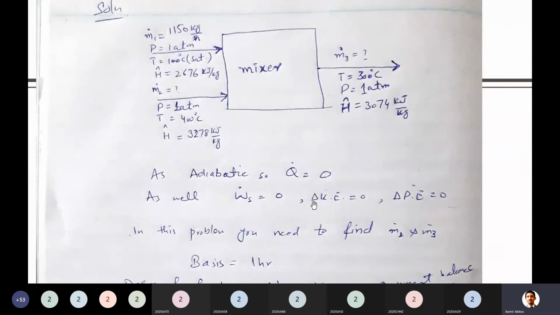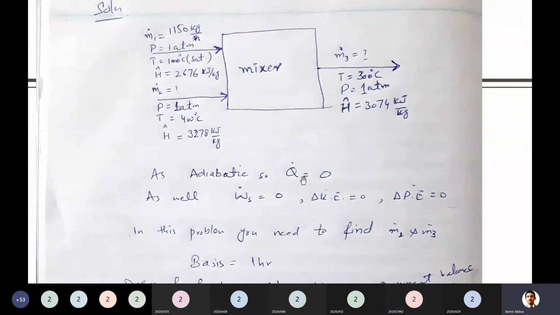So from here, by looking at the conditions, will there be any change in kinetic energy? Actually, change in kinetic energy will take place when there is something, when he mentions that there is a velocity change. Is there any? No. Because in the earlier question, somewhere you studied a turbine, there was a velocity change, so then we took kinetic energy into consideration. So here there is no change in kinetic energy definitely. Is there any change in height or any discussion like this? No, sir. So due to no change, potential energy is also zero.